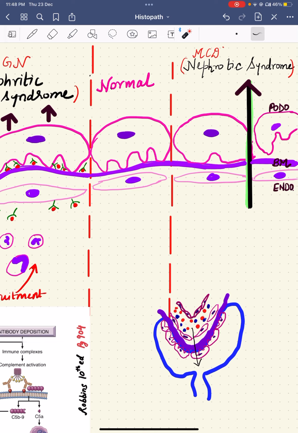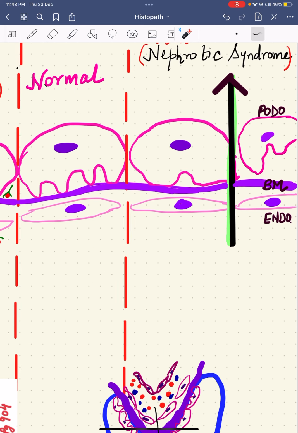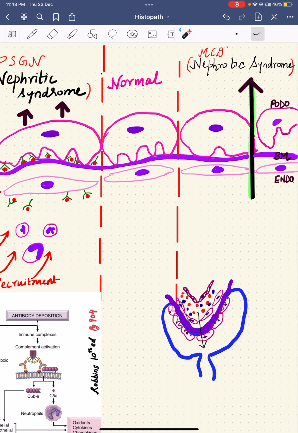But in nephrotic syndrome, there is damage to the podocytes because of the immune dysfunction. So the podocytes become effaced like this, and then there is podocyte retraction and damage to the podocytes, because of which the permeability of the glomerular filtration barrier increases, and that causes the proteinuria.